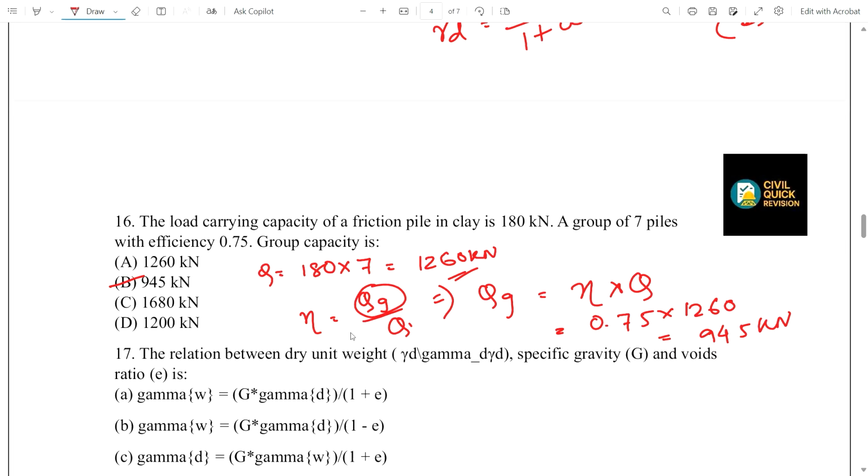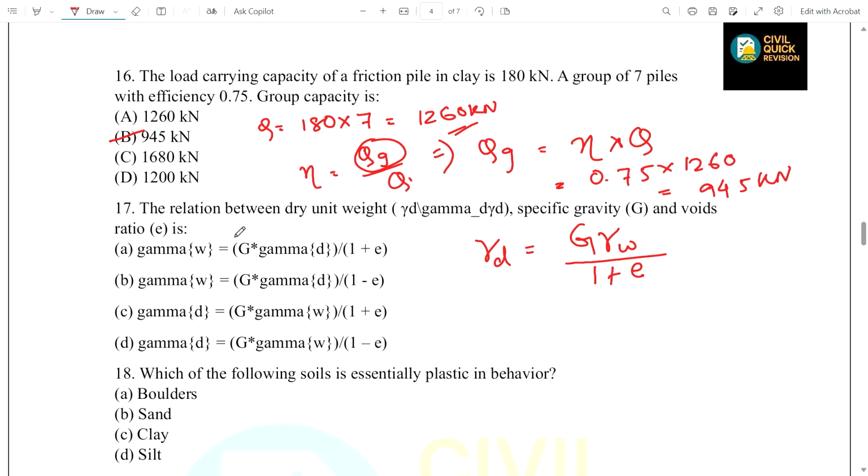Now question number 17. What is asked in question number 17? The relationship between dry density, specific gravity and void ratio. Okay, as we all know, dry density is equal to specific gravity times unit weight of water divided by 1 plus e. So you can see from the options, gamma d is equal to G gamma w divided by 1 plus e.